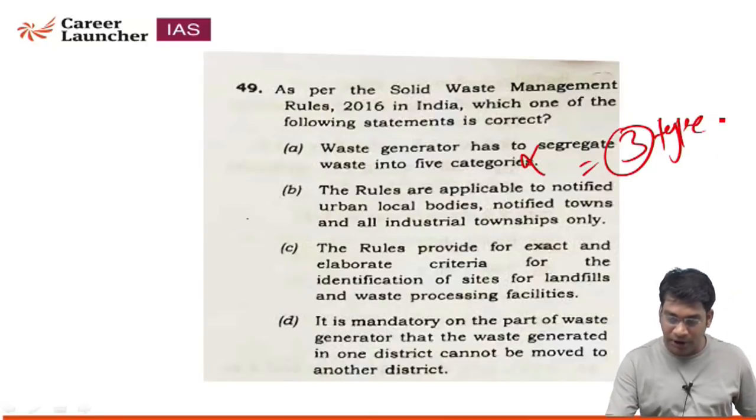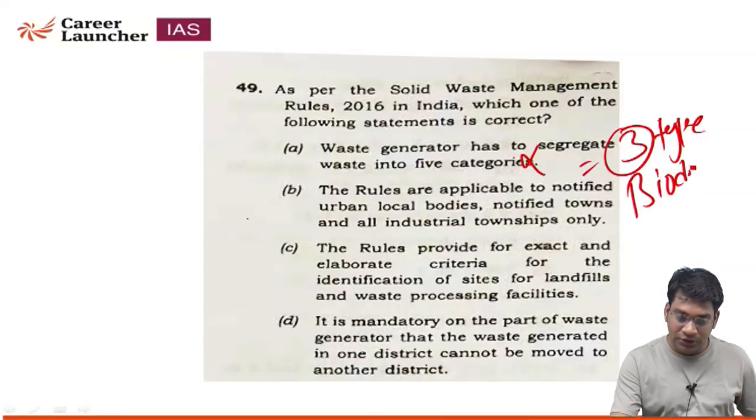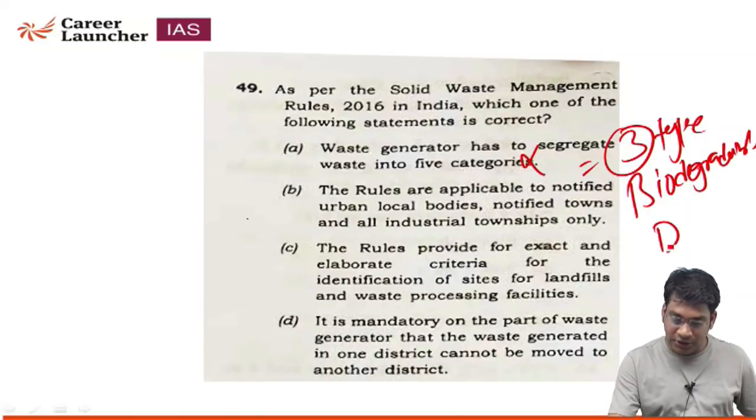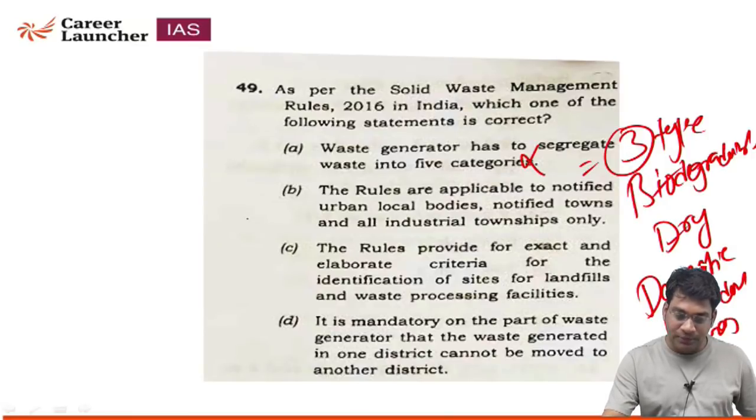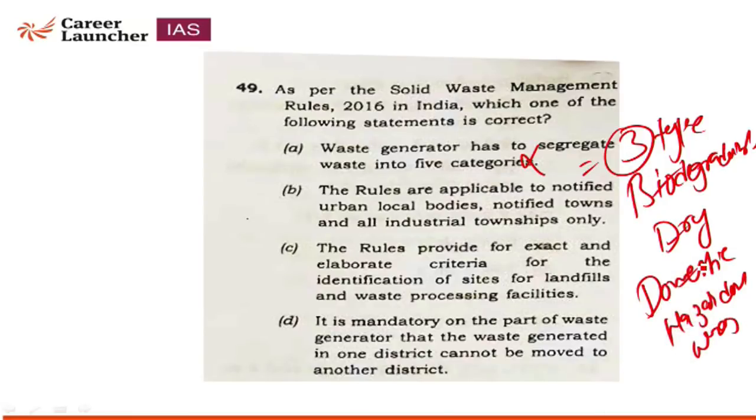The first one is called biodegradable, the second one is called dry, and the third one is called domestic hazardous waste. So there are only 3 types of categorization of waste under the Solid Waste Management Rule 2016.